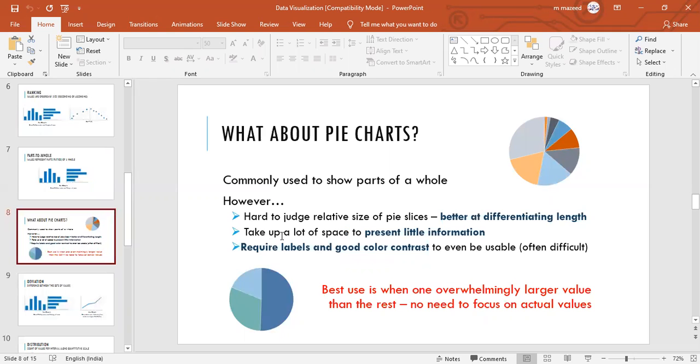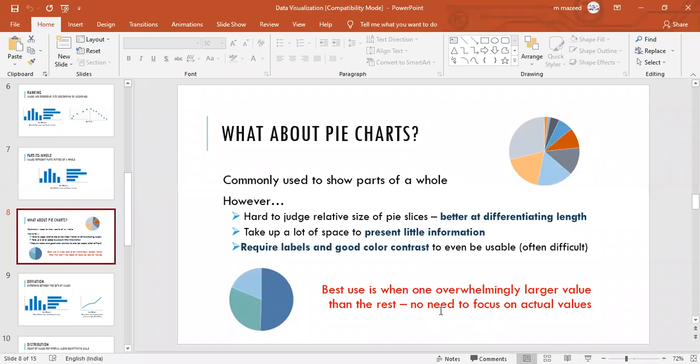However, it is hard to judge the relative size of the pie slices. Bar charts are better at differentiating length, while pie charts take up a lot of space to present little information. They require labels and good color contrast to be useful. It is often difficult. Simply it will enter it, but if you want to highlight each and everyone, you have to label it and name it. That is it.